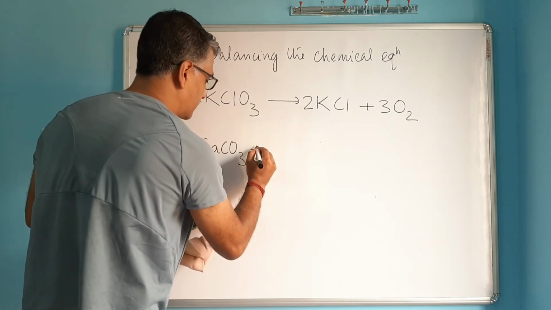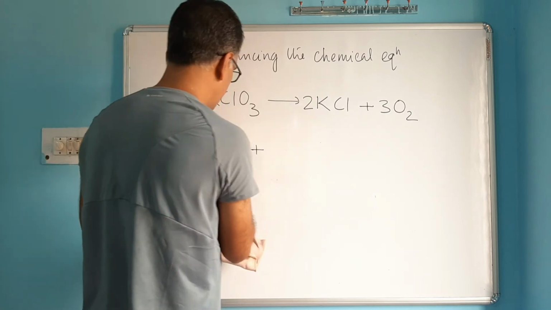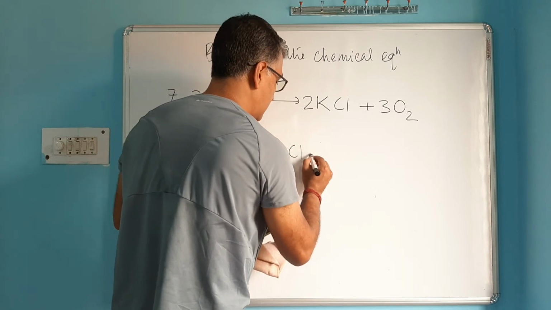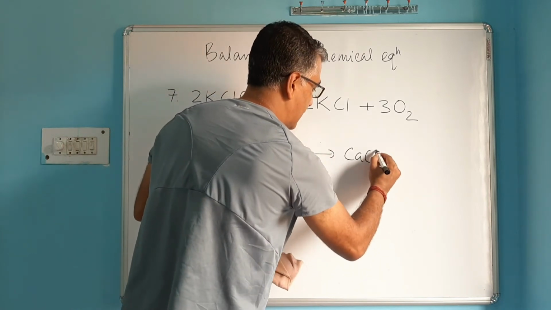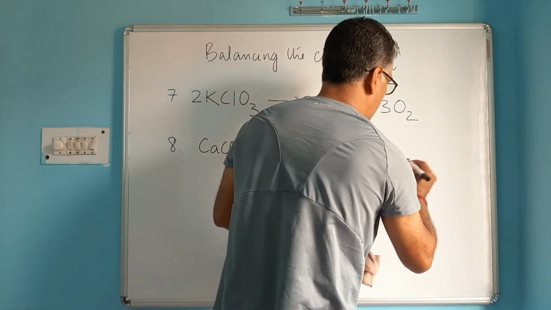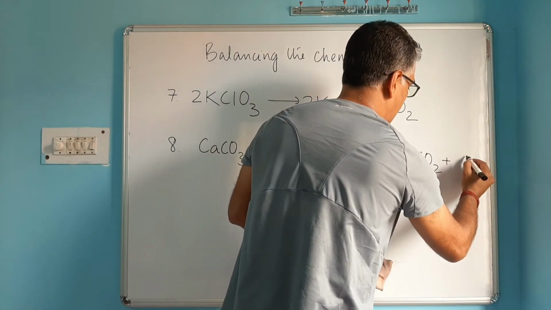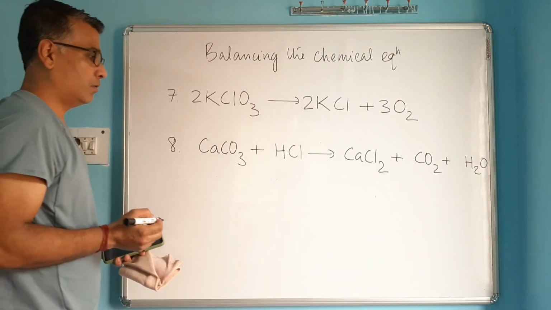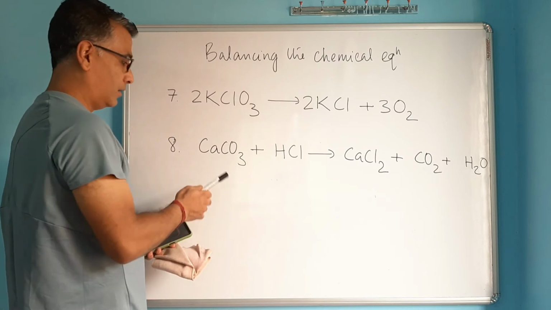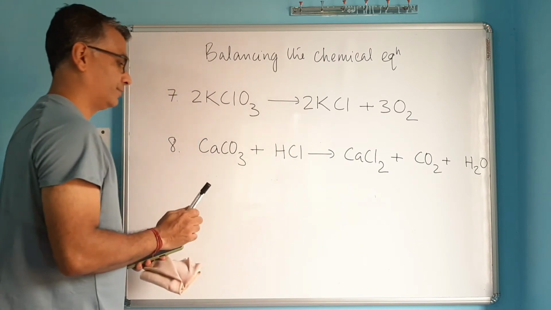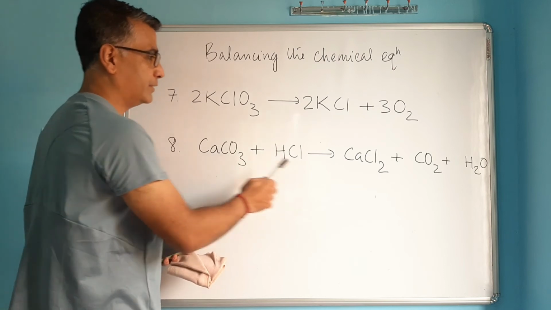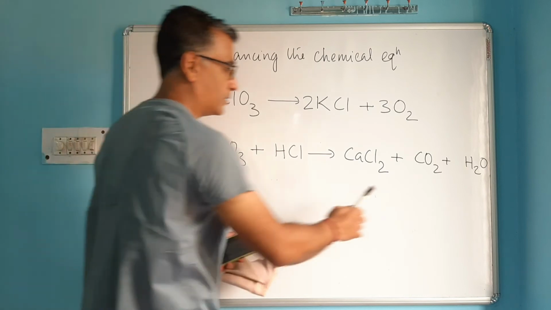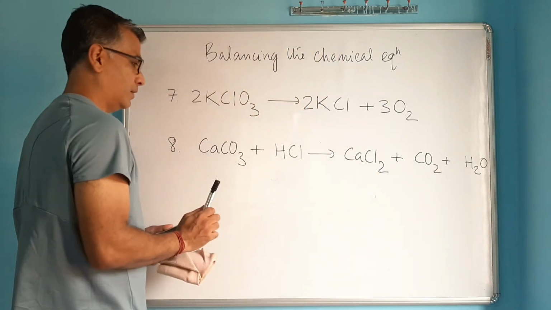And there's this 8th one, where this compound called calcium carbonate, you must be knowing calcium carbonate is chalk, so it's reacting with hydrochloric acid, HCl, and it's breaking down to form calcium chloride, carbon dioxide, and water. So how do you balance this? 1 calcium, 1 calcium on right hand side, 1 carbon, 1 carbon, 3 oxygen, you see, and how many you've got? 2 plus 1, 3.